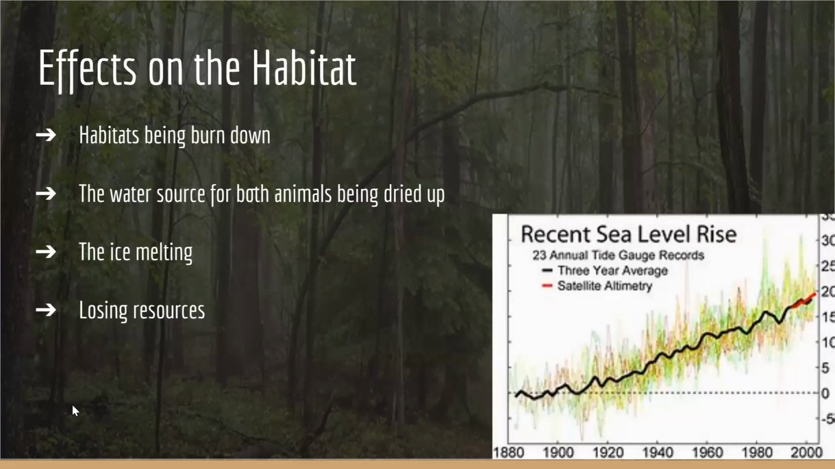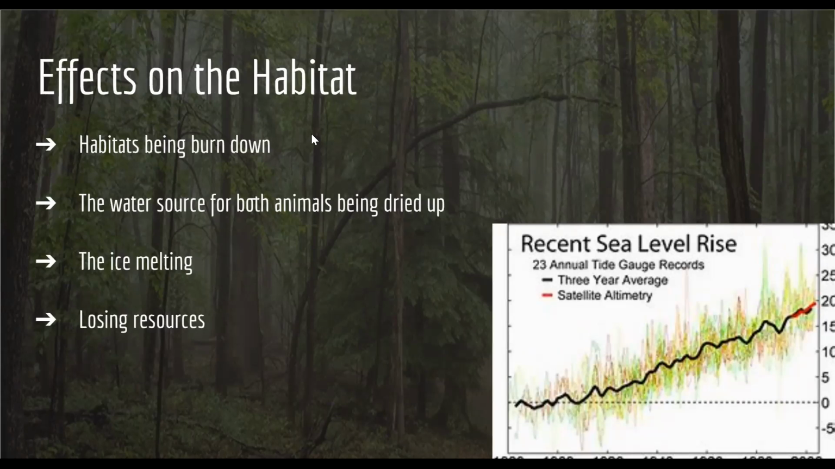For example, there is a water shortage, lakes and rivers drying up, and less oxygen being produced as more trees are getting burned down because of the effects of rising temperatures. As shown in the graph, recent sea levels rise. In 1880, the graph shows that it was below zero. Into 2000s, it went all the way up to the 20s.